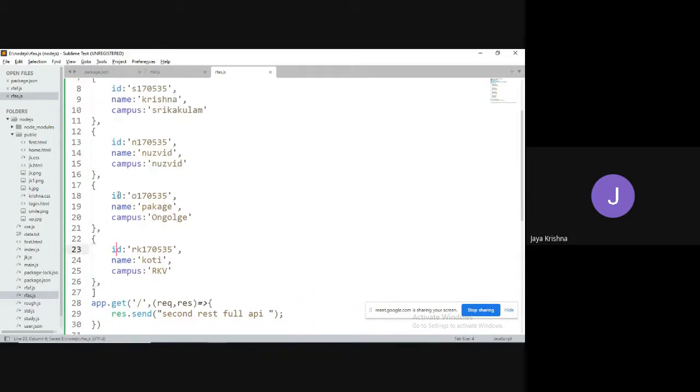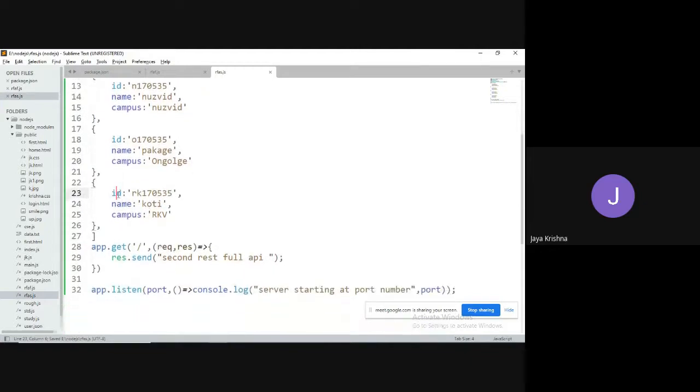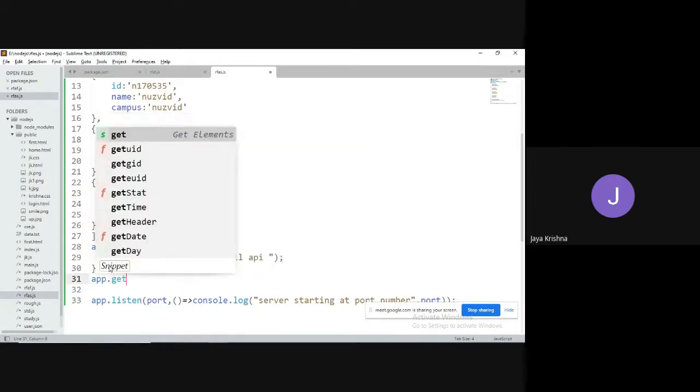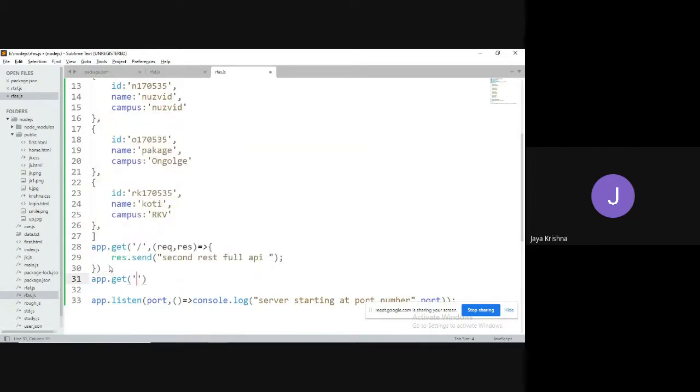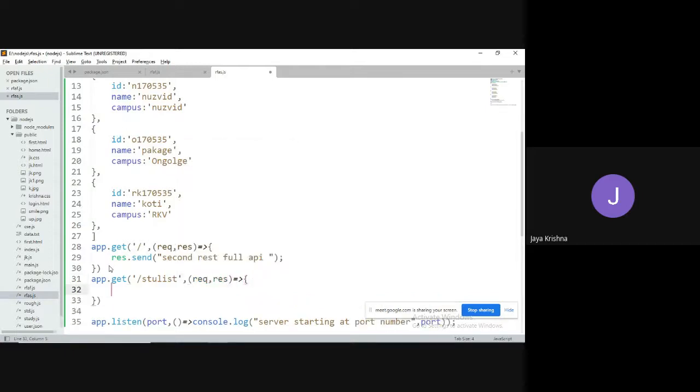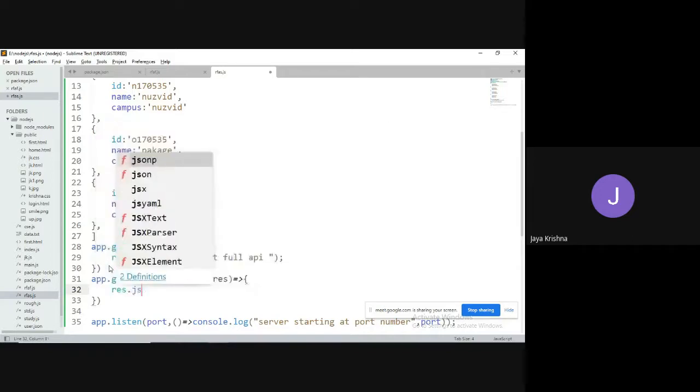So now my requirement is I have to create an API. Through that API, I need to access the data. For example, I would like to access the student list. Then I have dot get method, through the get method I can go for the student list. Then I have a self-calling function with request and response. Then I'm going to respond in JSON format.